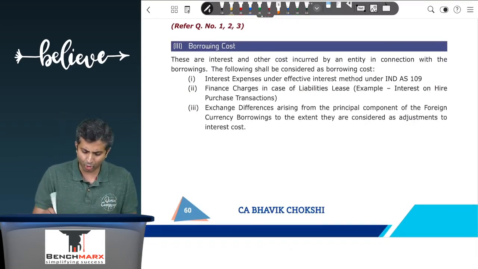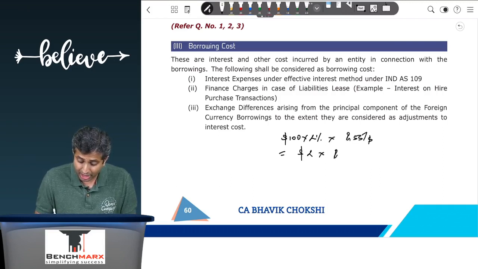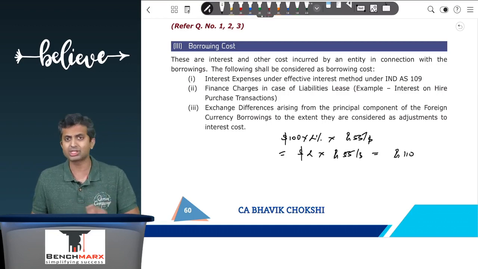So for example, over here, if there's a $100 loan whose coupon rate is only 2%, on the face of it, your coupon will be just $2. And if the rate at the end of the year is, let us say, rupees 55 per dollar, we will say that the interest that I'm paying is only rupees 110. Yes, as a matter of fact, the interest that I'm paying is 110.